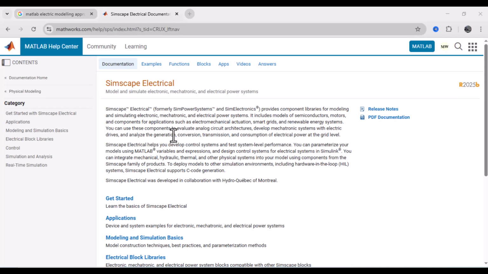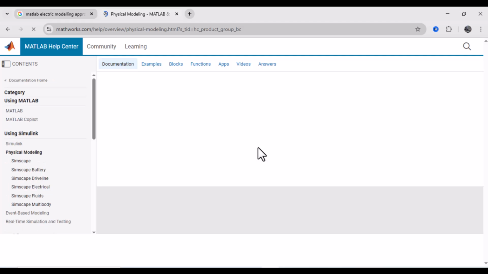Historically, MATLAB released two different electrical modeling approaches: SimPowerSystems or Specialized Power Systems, a domain targeted at power engineers that used Powergui and Phasor and discrete solver options, and Simscape Electrical physical networks.